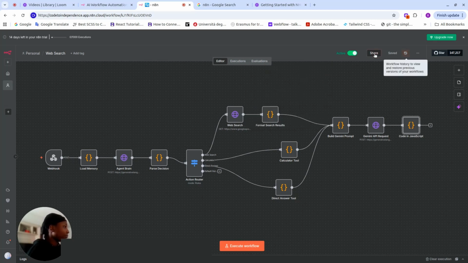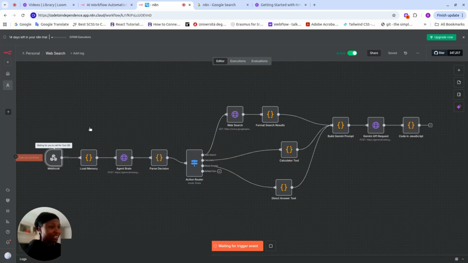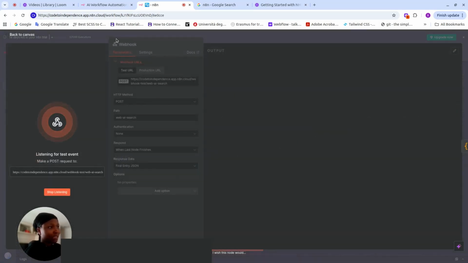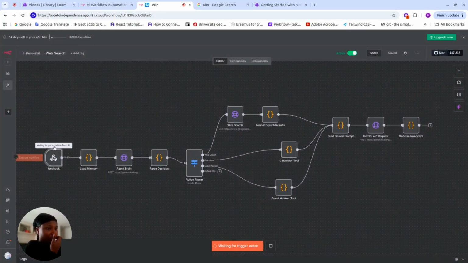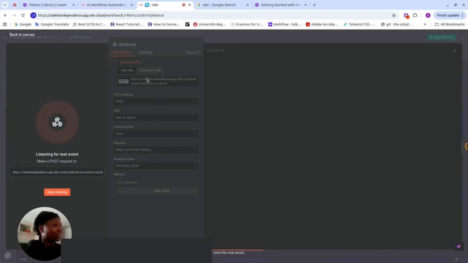So when I click on inactive and set it to active, you can see you can now make calls to your production webhook URL. These executions will not show up immediately in the editor, but you can see them in the execution list if you choose to save executions. Okay, it's telling you to set up error notifications and customize production behavior. We're not interested in all this for now. So this is saved, and now we're going to go into Postman to test this particular build.